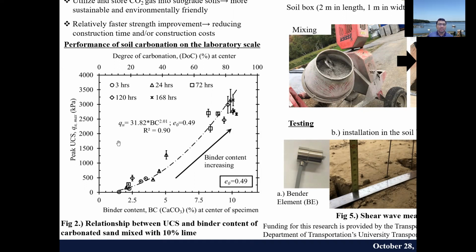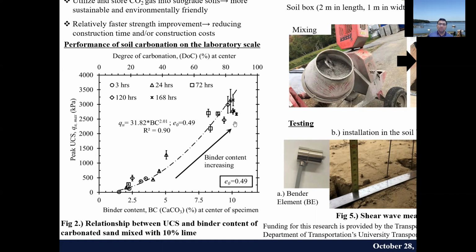Here you can see the relationship between peak unconfined compressive strength and the binder content of 10% lime mix sand, which was prepared at void ratio 0.49, and the initial water content varied between 7.5 to 8%.